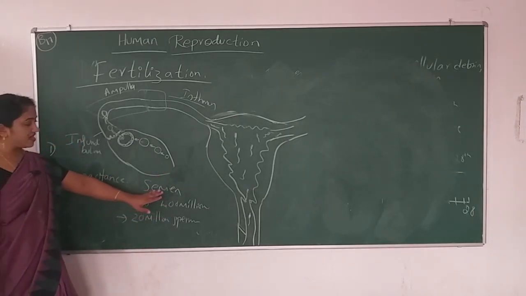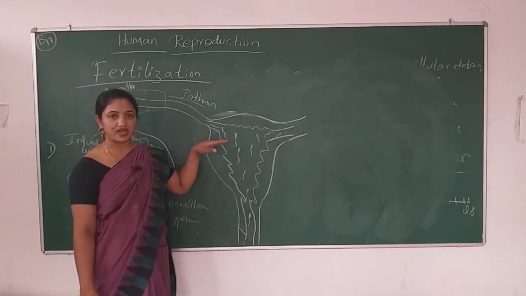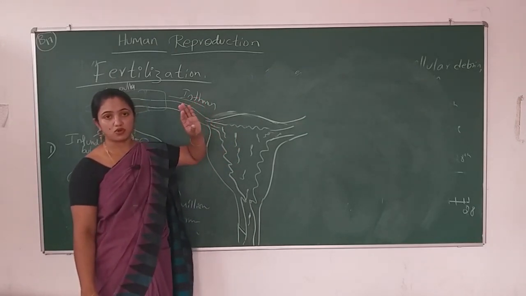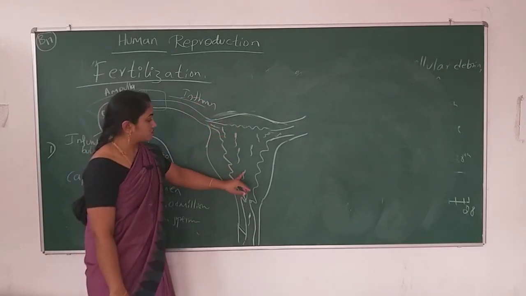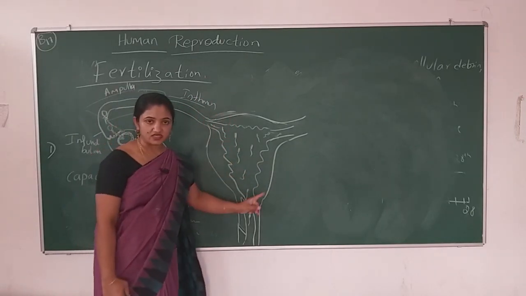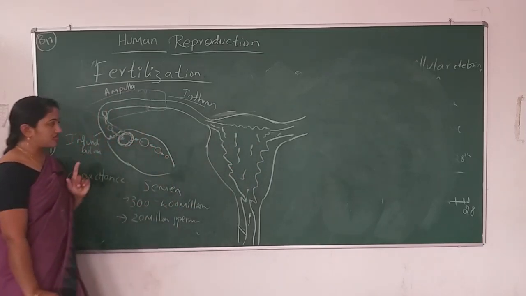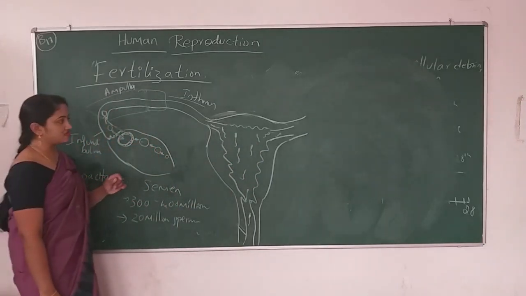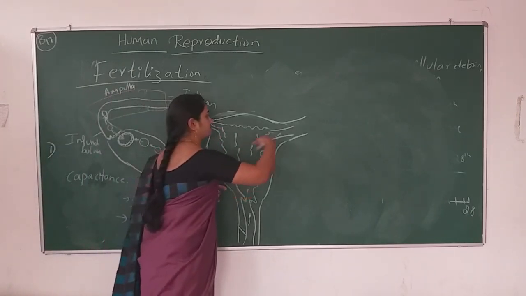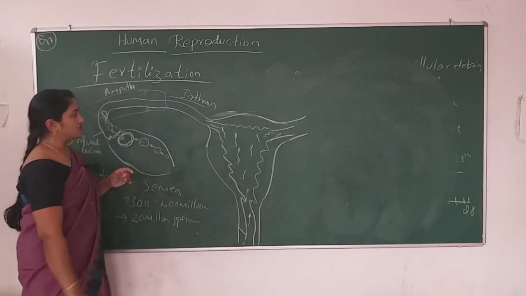Okay, so if that semen enters inside the female reproductive tract by means of insemination, or that process is known as coitus. Okay, so these sperms get active when they enter inside the female reproductive tract. That process is known as capacitation. The sperm will keep on moving.